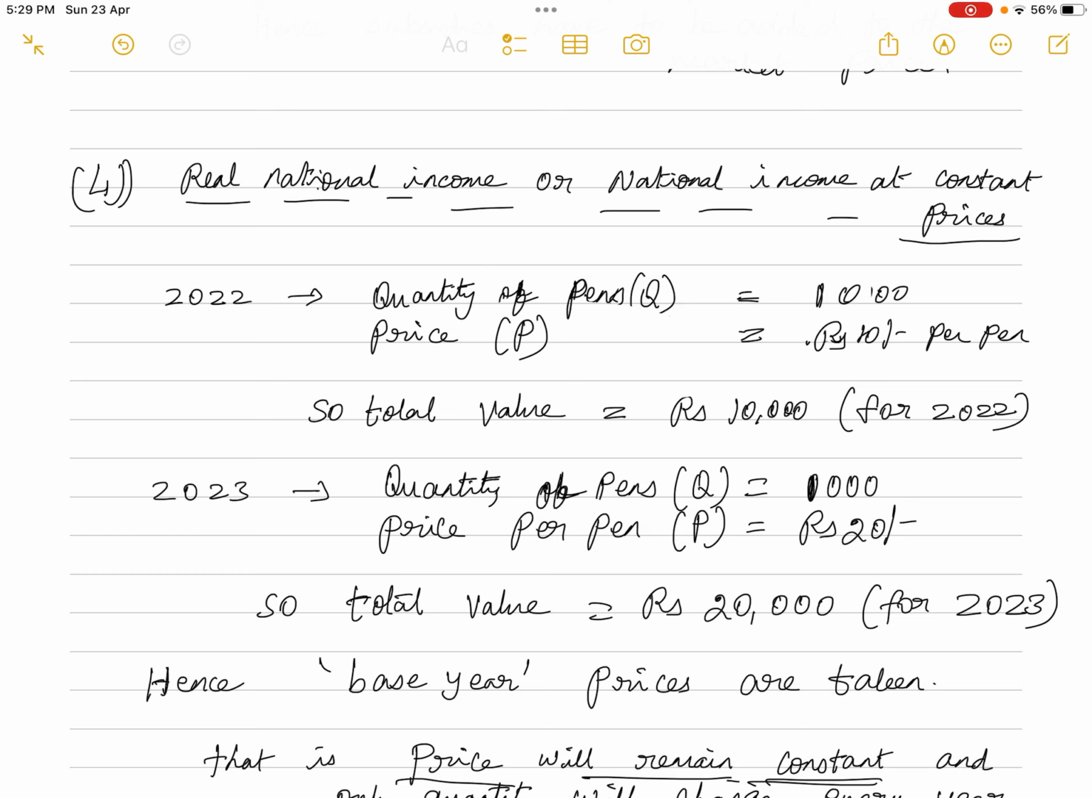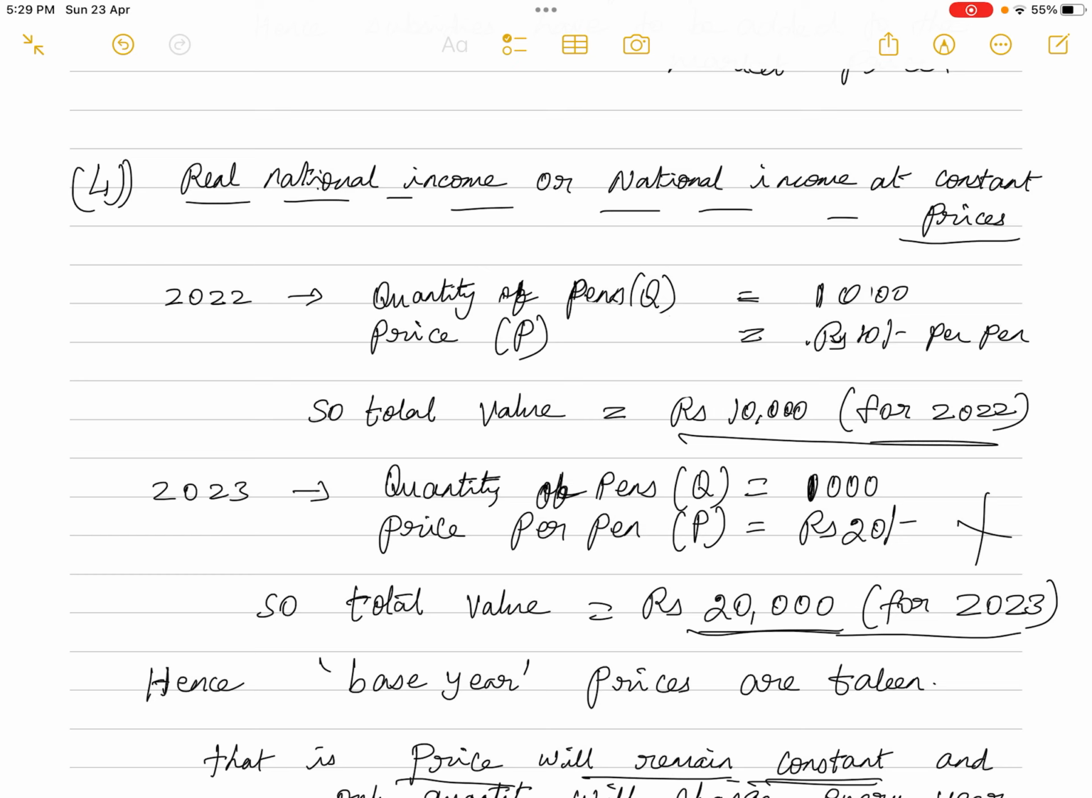So what is happening here? The total value is showing 20,000. When you compare the national income of 2023 with 2022, we will come to the understanding that the national income of the country has increased from 10,000 to 20,000. That is not correct, isn't it? The national income is showing an increase only because the price has increased; the quantity remains the same. So this is not the correct estimation of national income. If you are calculating like this, this is national income at current market prices.